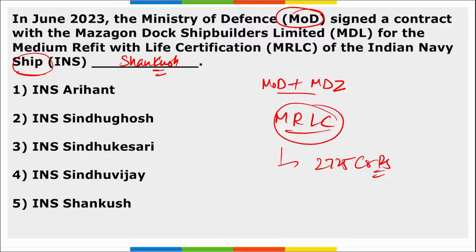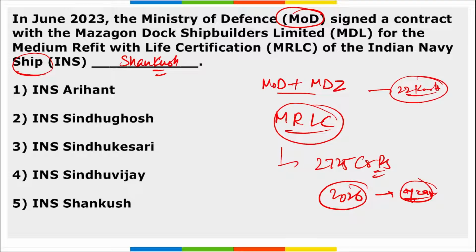The overall cost for this contract was 2,725 crore rupees. Correct? And the delivery of the submarine after this MRLC will be in 2026. So this is the year in which this INS Sindhukesari will be delivered. Under this contract, INS Sindhukesari, a submarine that belongs to the Sindhughosh class, right, will undergo comprehensive renovation and life certification at the MDL's facility in Mumbai, Maharashtra. Also remember, this INS Sindhukesari has a speed of 22 knots and after renovation it will be delivered by 2026. Correct?